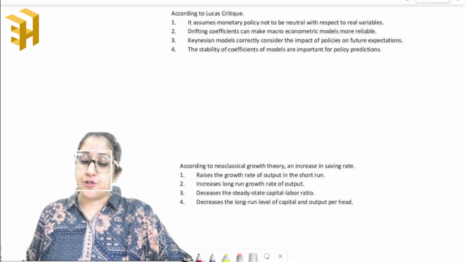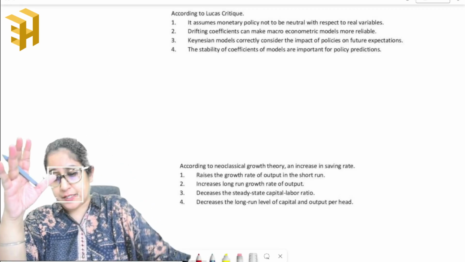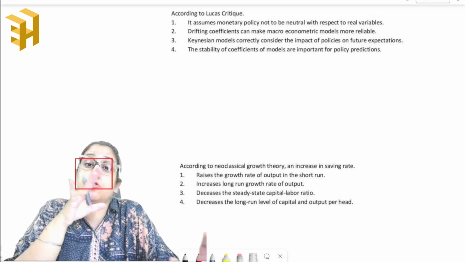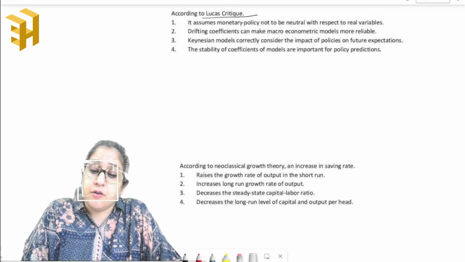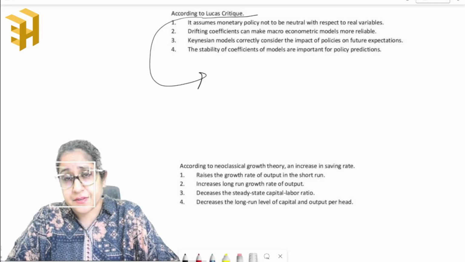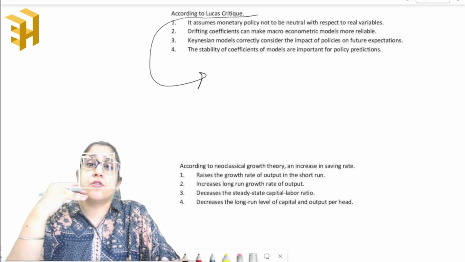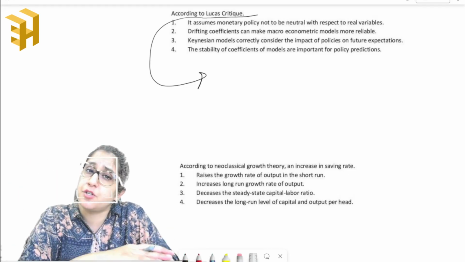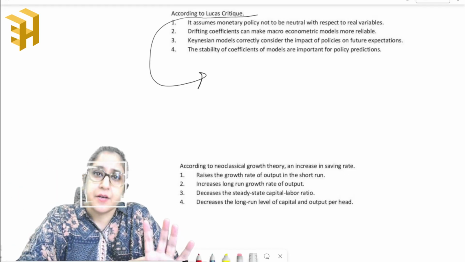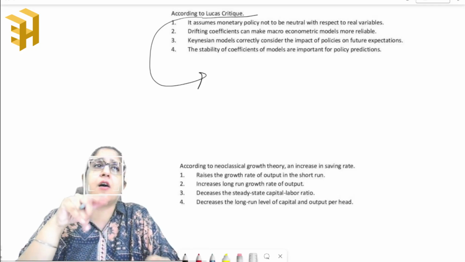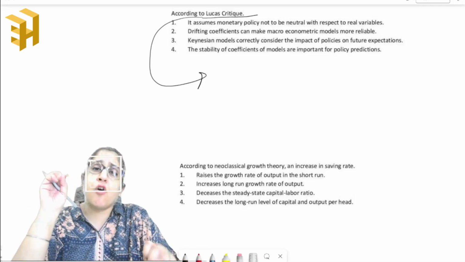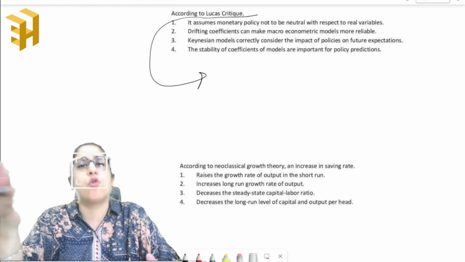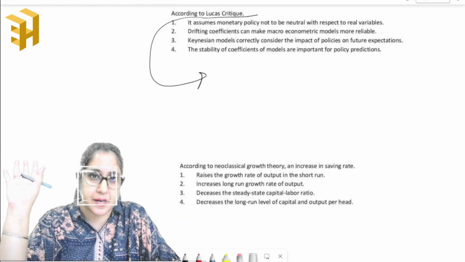Okay. Next question. According to Lucas' critique, before proceeding to the options, let's just understand what Lucas' critique is. Lucas basically stated that you cannot always rigidly define the relationship between two variables, right? Based on historical data or aggregate data, you cannot always say that high demand will lead to high prices. This is just an example that I'm giving you.